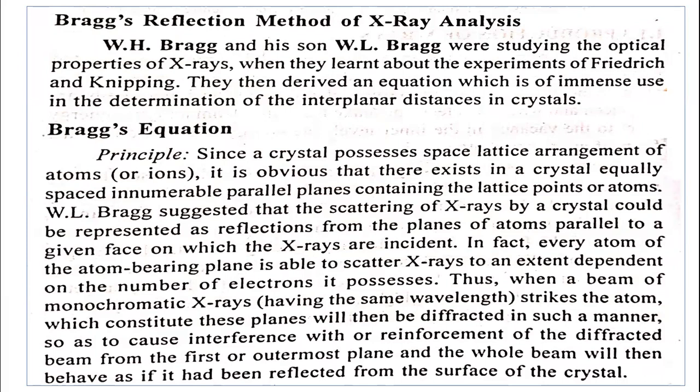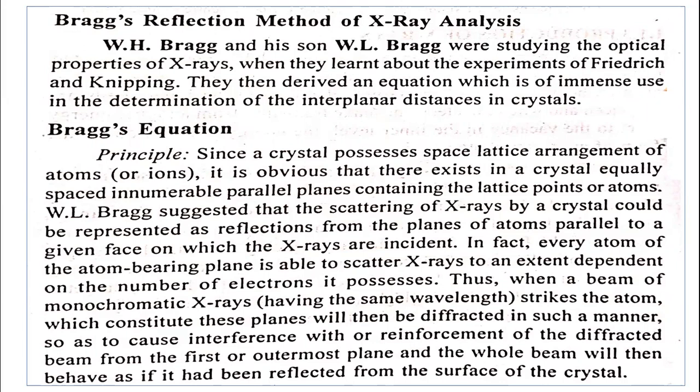Thus, when a beam of monochromatic X-rays, monochromatic meaning they have the same wavelength, strikes the atoms which constitute these planes, there will be diffraction, and X-rays get diffracted in such a way that interference occurs. In physics, you learn about interference.